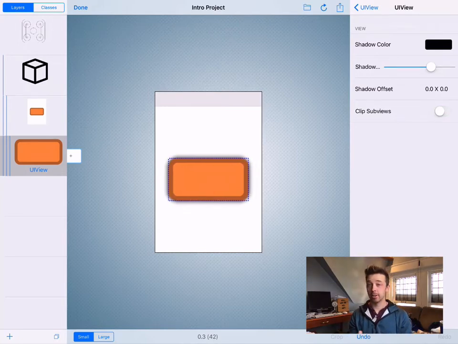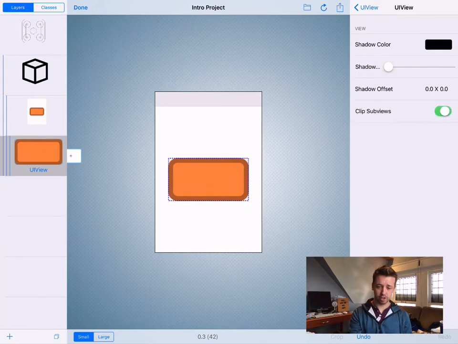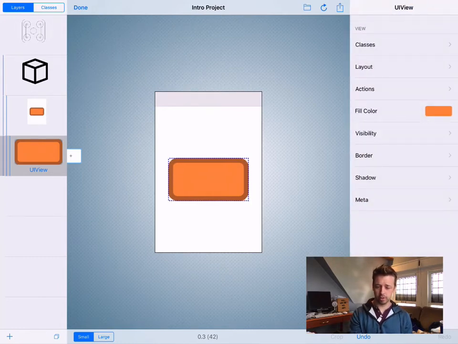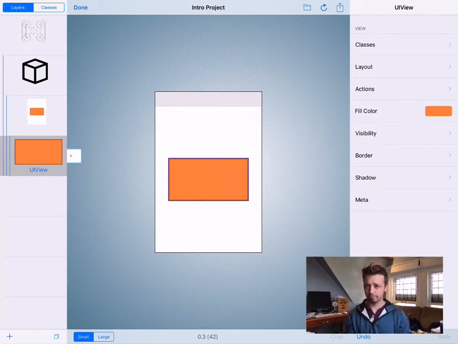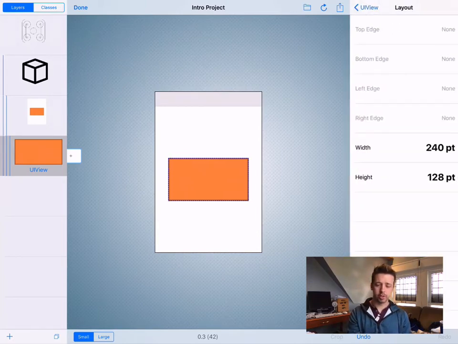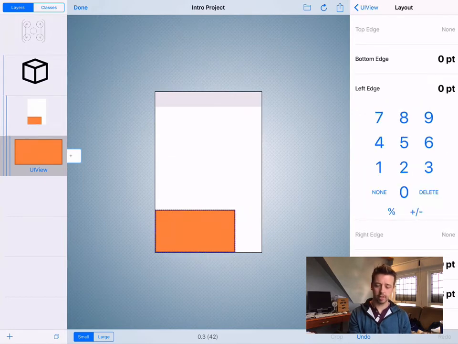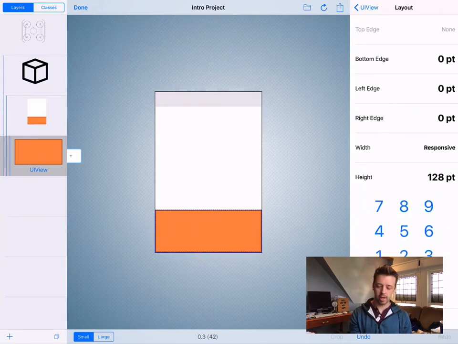And then by doing that, you're going to create clearly the most 90s design we've ever made. So we're going to take away the shadows. We're going to take away the corner radius, really reduce that border. And now we have something that we might want to look at with Modernize. So I'm just going to move this down to the bottom of the screen, anchor off the left and right edges, and maybe make it a little bit shorter.